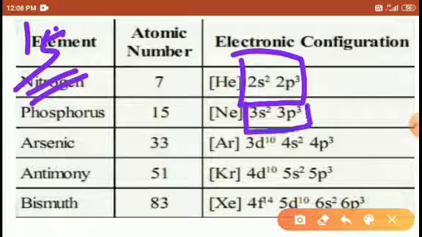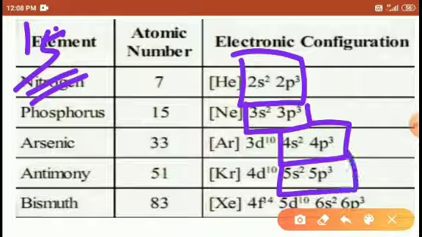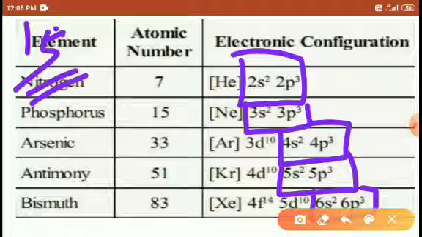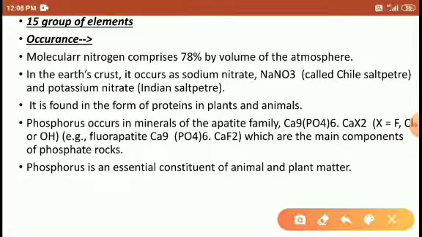Here also the outermost shell has 5 electrons, and here also 5 electrons are present. So the outermost shell contains 5 electrons, s2 electrons and p3 electrons: s2 p3, s2 p3. Right students? So these are the group 15 elements.